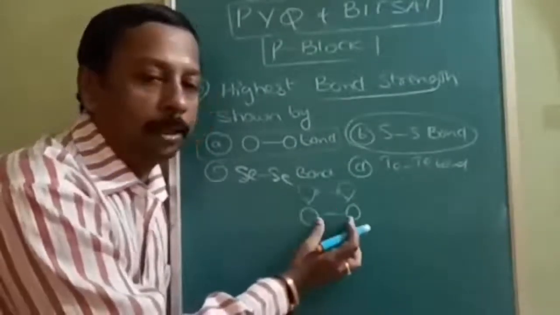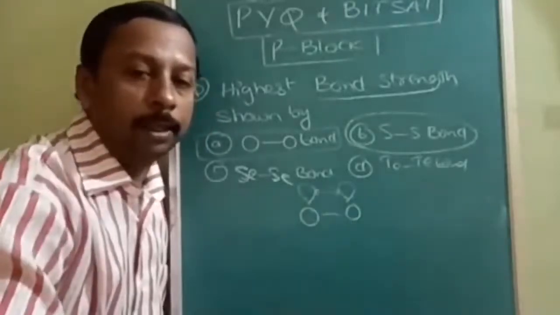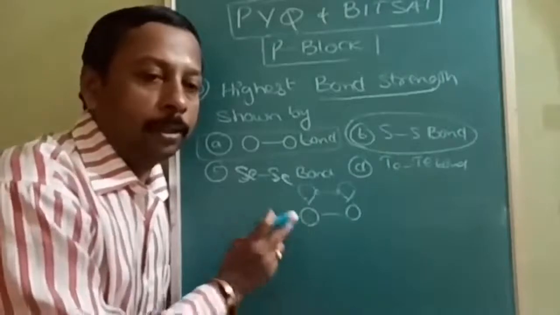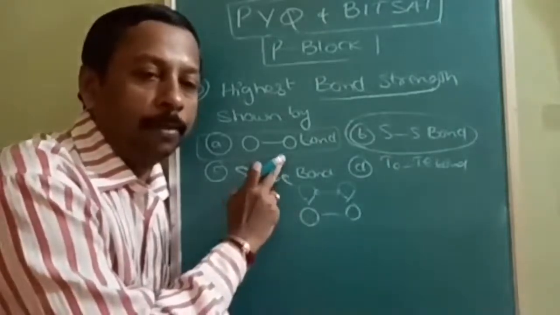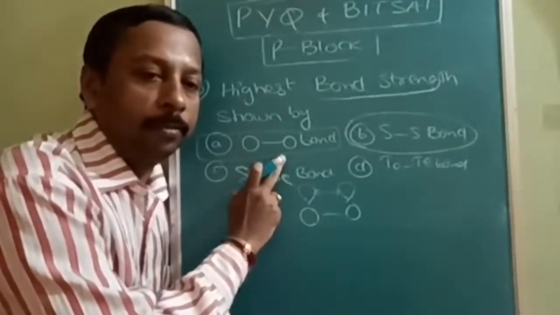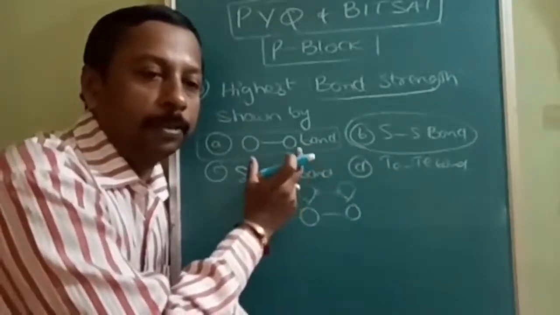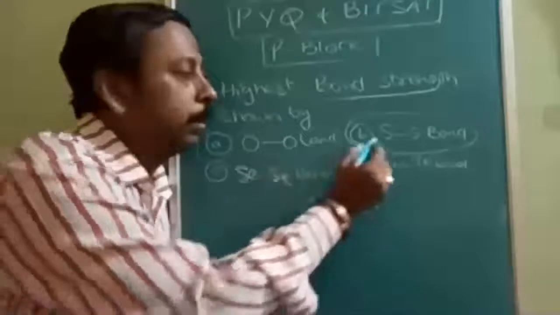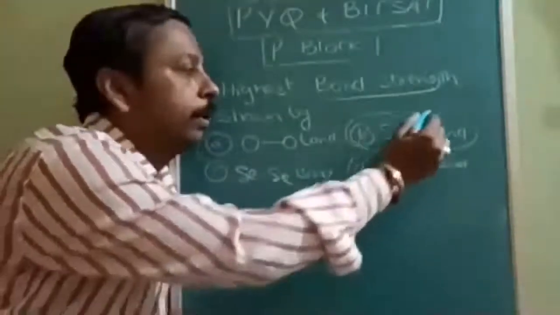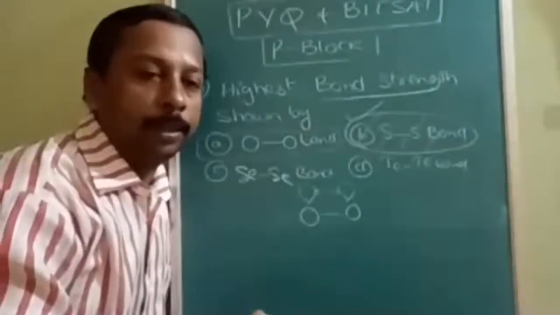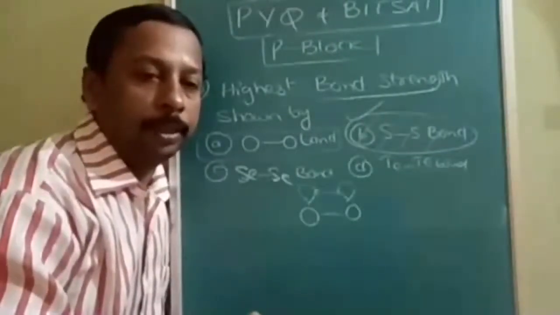Because of that, bond energy decreases. So the opposing factor for bond energy is lone pair repulsion in the oxygen-oxygen bond, and the supporting factor for oxygen is small atomic size. But both are favorable for sulfur. That's why answer B is correct. Is the reason understood?